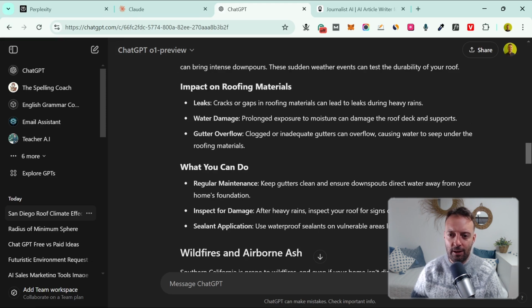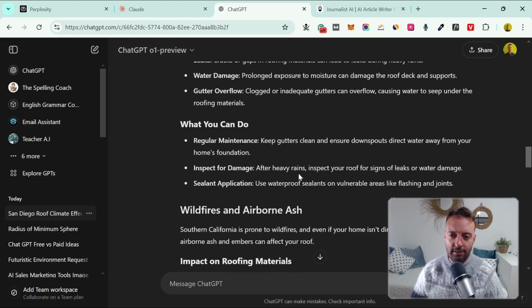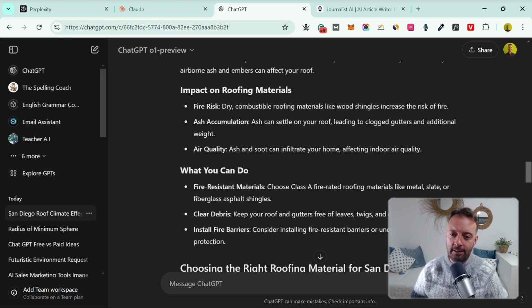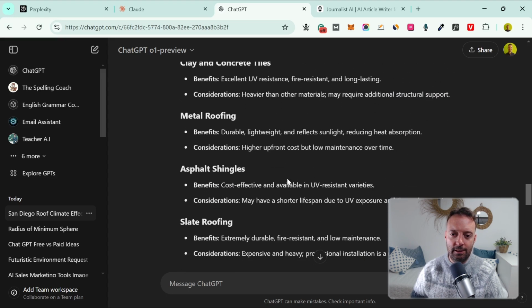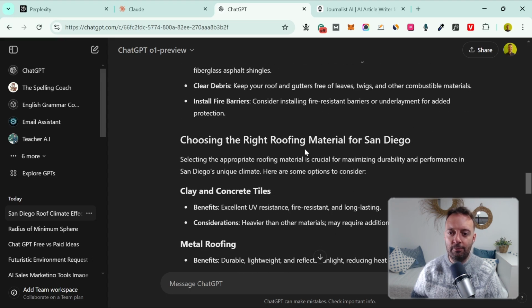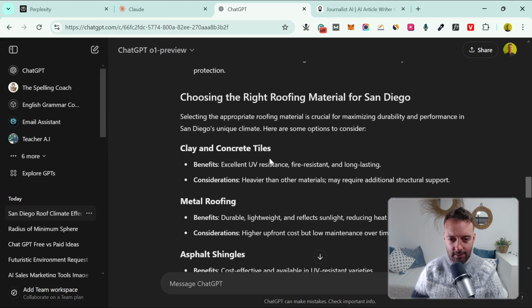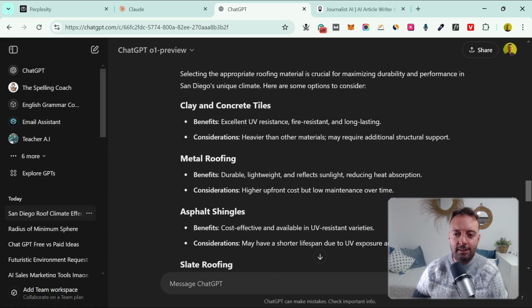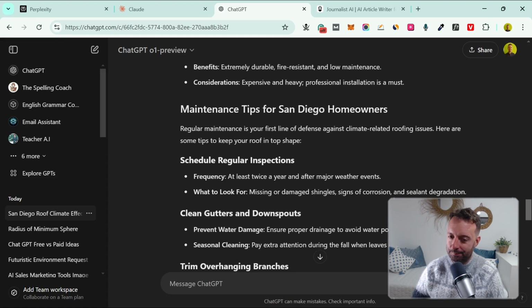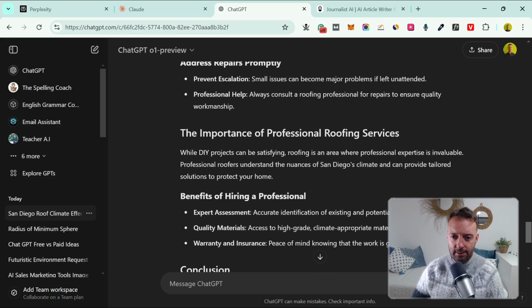This is the way you would write it, right? Keep gutters clean, right? It's just simple. Right, that's almost what I would write. Okay, after heavy rains, inspect your roof for signs. There's no extra fluff, right? And I think that's super important nowadays, right? So it's gone, it's choosing the right roofing material. Okay, I think the other ones had that too, but I think this is super easy to read for your customer, right? Isn't it? I really, really like this.